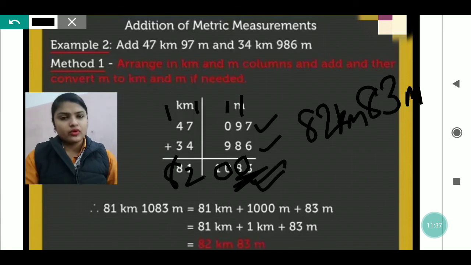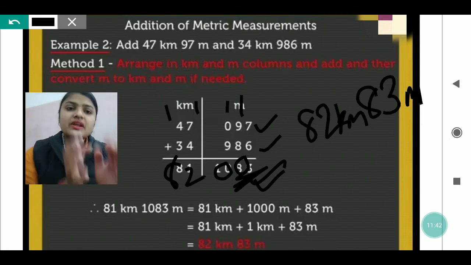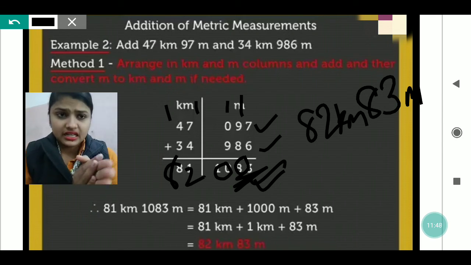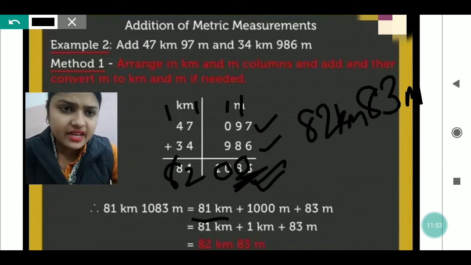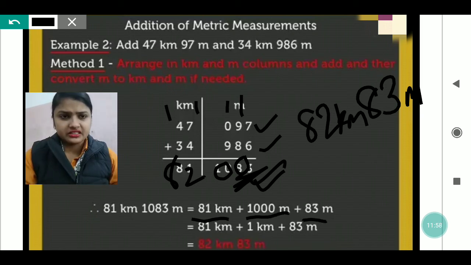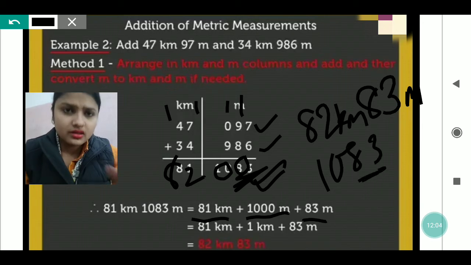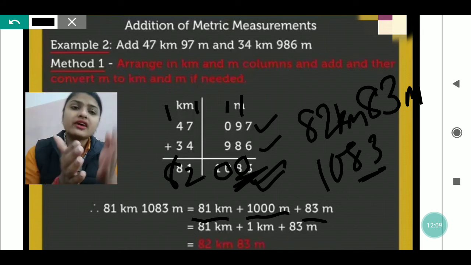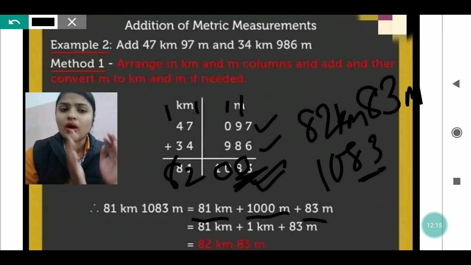So like this we used to calculate by adding the numbers. Here again it is done separately. It has been added, and then from the meter column the 1000 has been separated. Like downside you can see 81 kilometers is written, and 1000 meters and 83 meters are written, meaning we got 1083 meters. So 83 is written separately and 1000 is written separately, and that 1000 is converted to kilometers, as we already know that 1 kilometer is equal to 1000 meters.